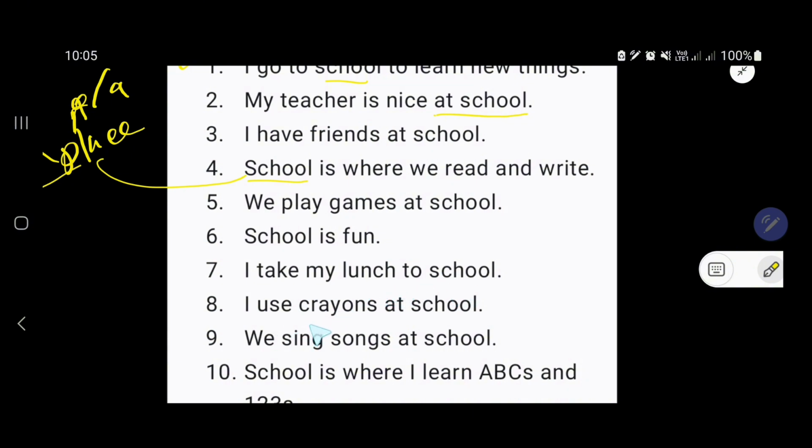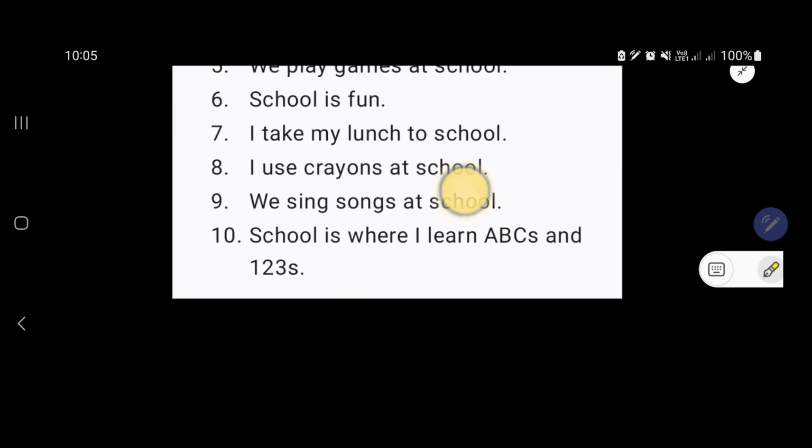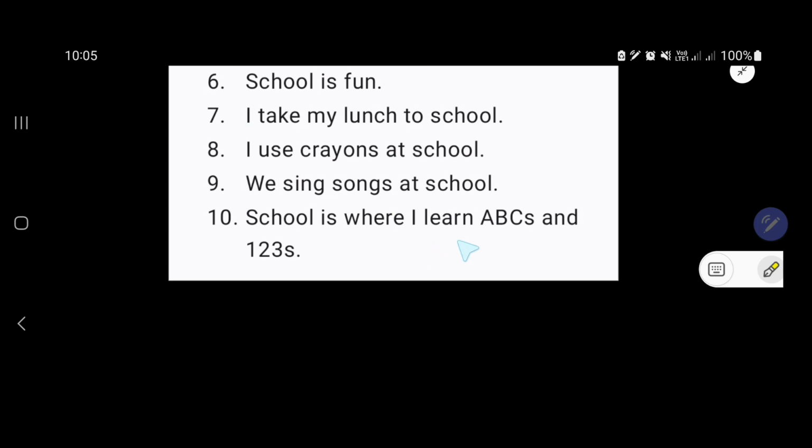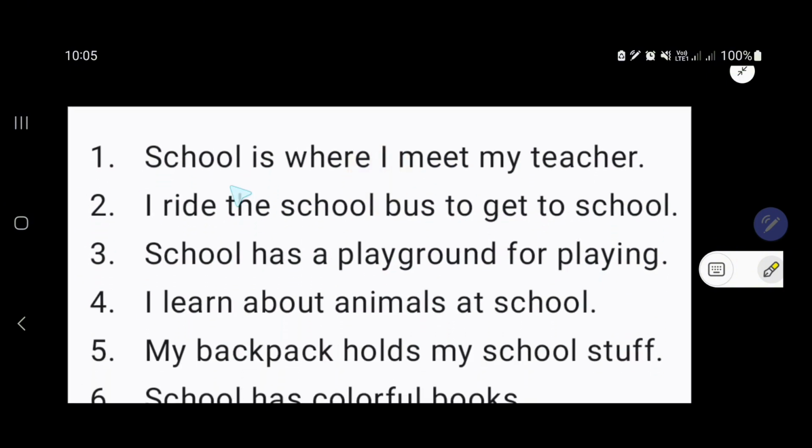I use crayons at school. We sing songs at school. School is where I learn ABCs and 1, 2, 3s. Here are other examples using school. School is where I meet my teacher. I ride the school bus to get to school.